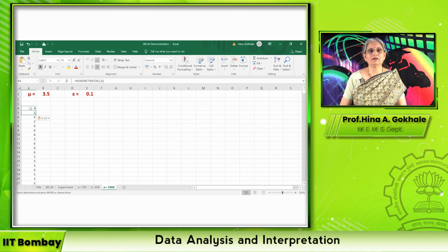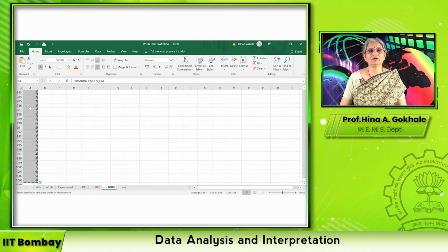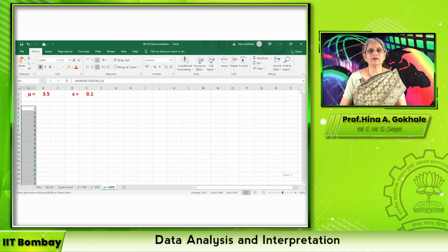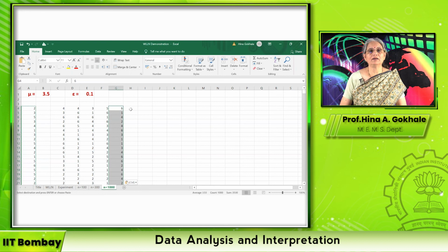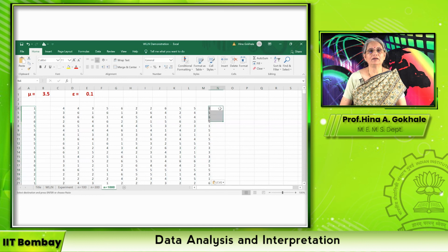Now I select all of them, I copy, I go to the top and I paste them 12 times, value paste. So I say 1, 2, 3, 4, 5, 6, 7, 8, 9, 10, 11, and 12.